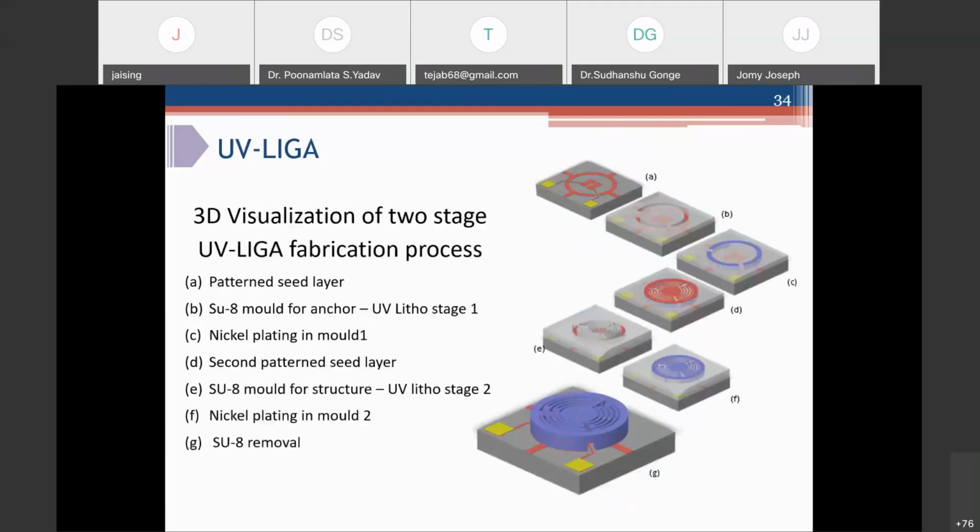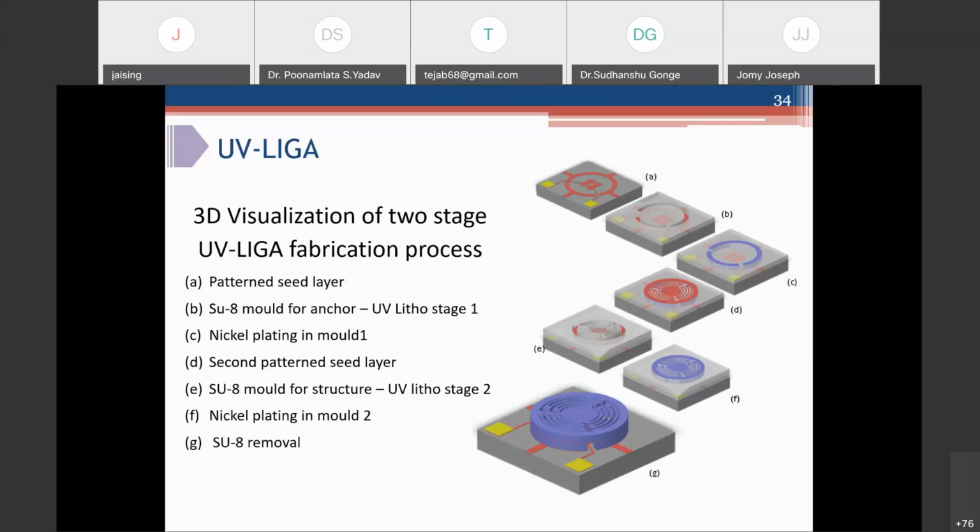We have also developed a multi-stage UV LIGA process. This is a two-stage UV LIGA process we developed for fabrication of metal MEMS sensors. So here what we are doing is we take a silicon wafer, deposit a seed layer, and this seed layer is patterned to make contact pads. Again, we use SU8 for making the anchor mold. This is the first stage of lithography.